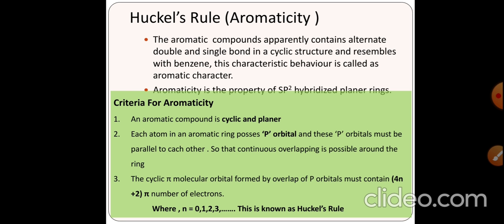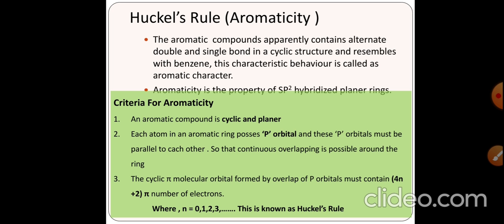The cyclic pi molecular orbital formed by overlap of p orbitals must contain 4n plus 2 pi electrons. This means the total number of pi electrons present in the compound must be equal to 4n plus 2. For a single pi bond, we know that one pi bond is equal to 2 electrons. If we consider the structure of benzene, where 3 pi bonds are there, then 3 times 2 gives 6 pi electrons present in the benzene ring.